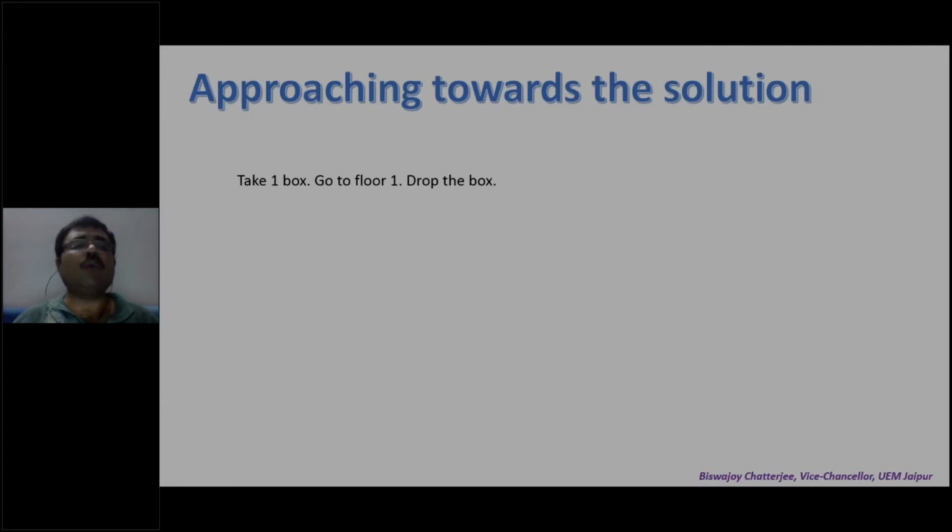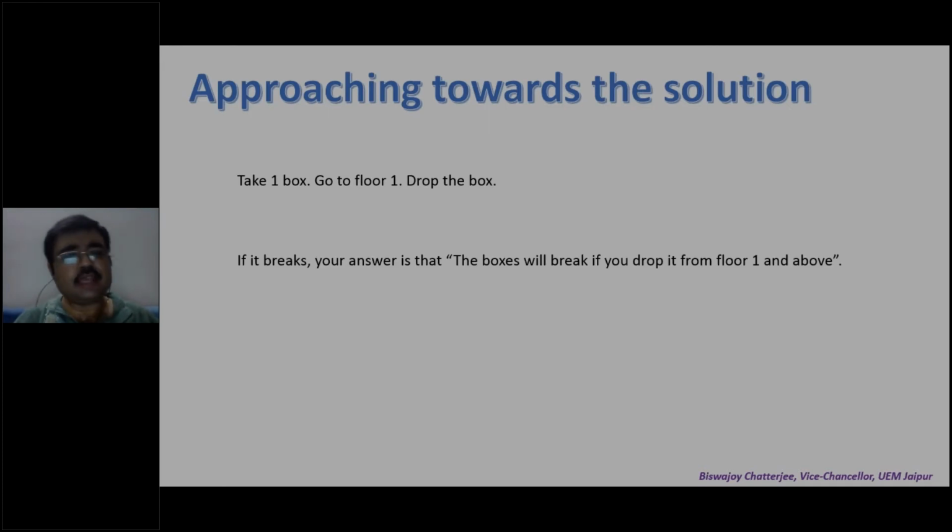So take one box, go to floor 1, drop the box. You drop the box from the first floor and see whether it breaks or not. If it breaks, your answer is the boxes will break if you drop them from floor 1 and above. You are allowed to break only one box, so you take that one box, go to floor 1, drop the box. This is step 1.